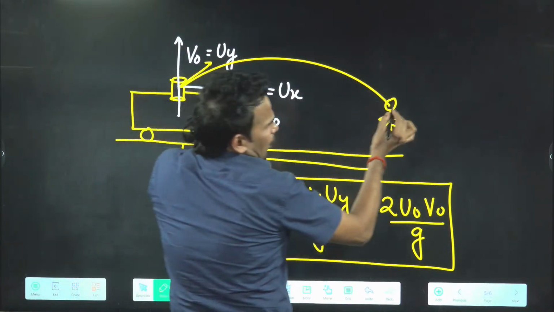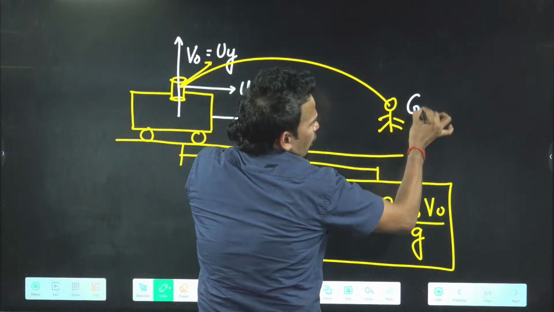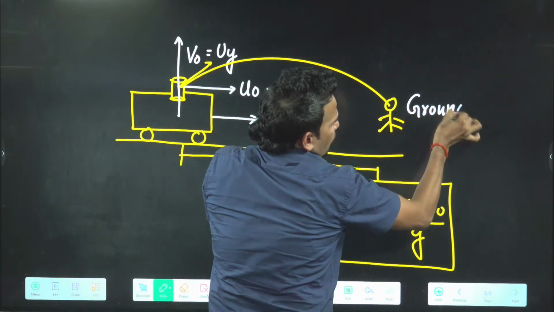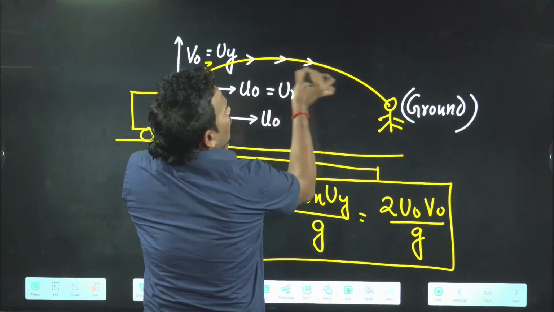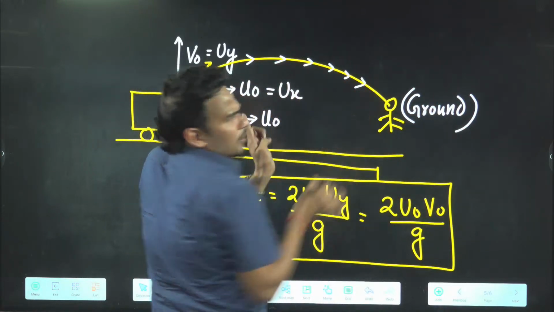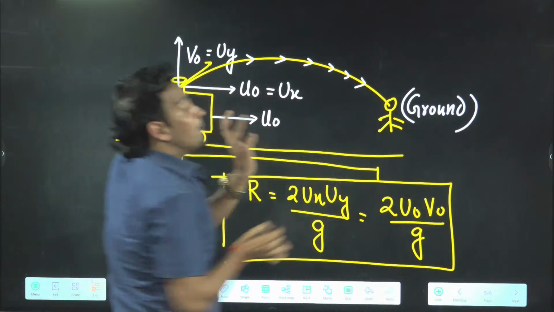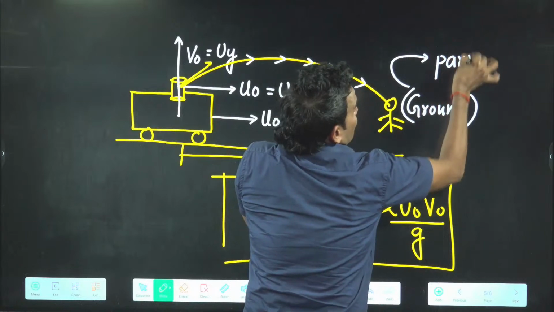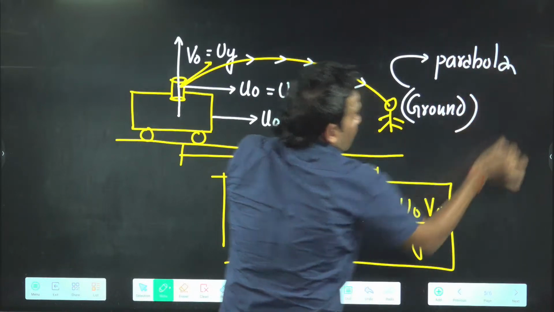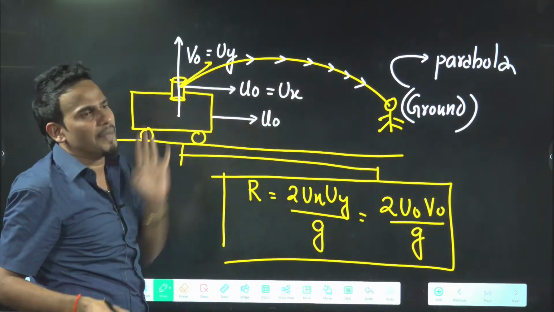According to the man on the ground, according to the observer on the ground, what will be the path of the bullet? It will be a parabola. He will see that the bullet is coming in a parabolic path and it hits me.